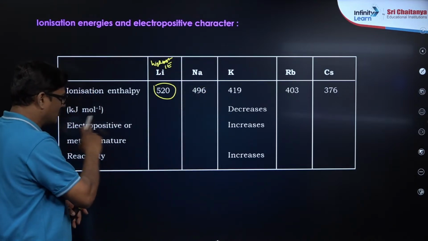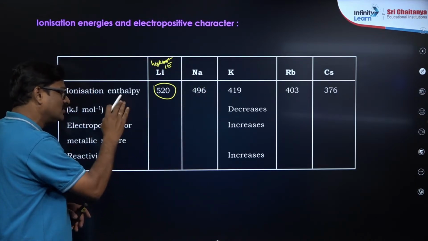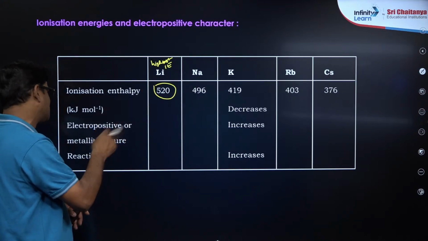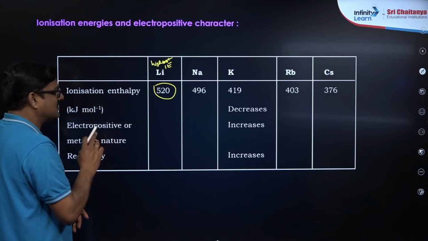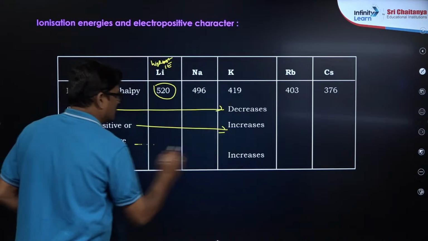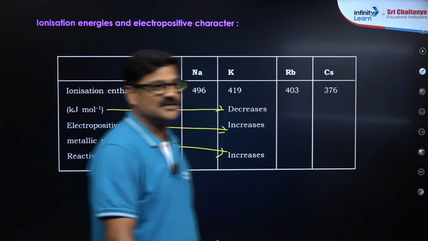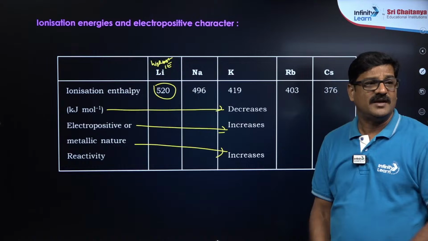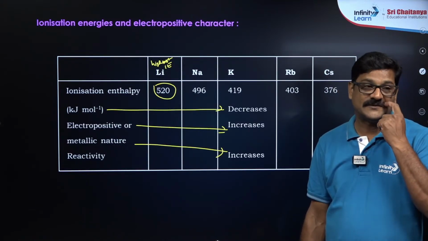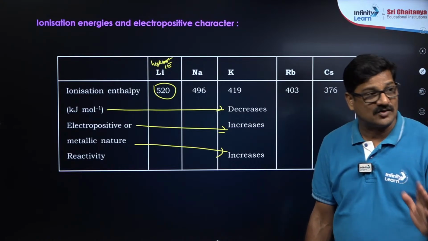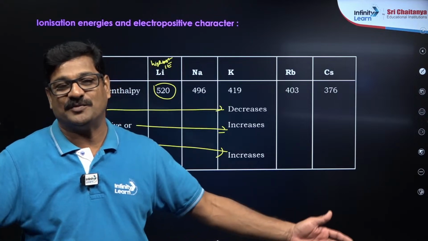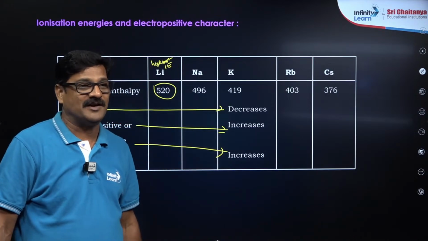And electropositive character also decreases down the group, and metallic nature increases, electropositive nature increases, reactivity increases. So you have to see it like this. Moving left to right in the periodic table, electronegativity increases, electropositivity decreases. So the highest electropositive nature is attributed to group 1 elements in the periodic table. They are none other than the alkali metals, right?